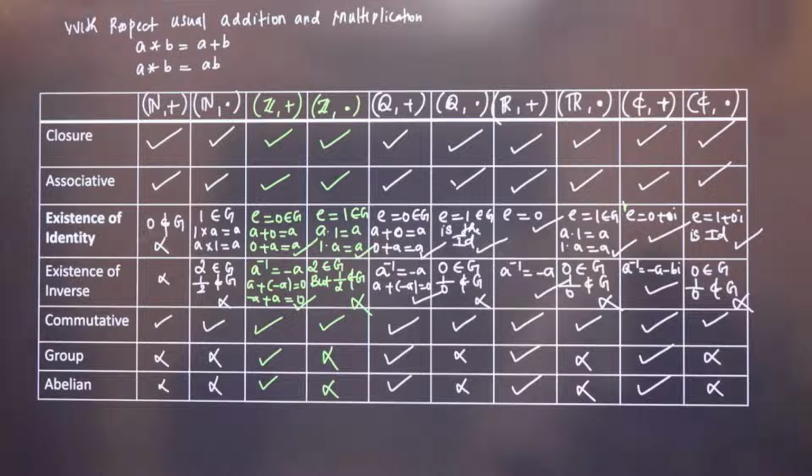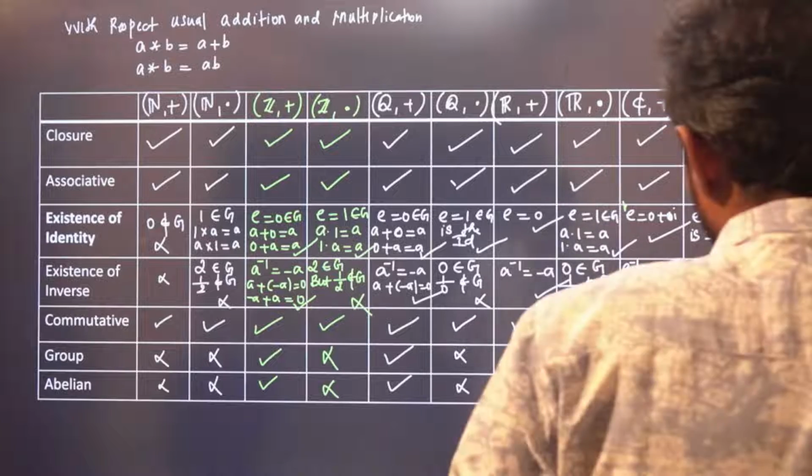Now you can see that integers with respect to addition form an abelian group. Rational numbers with respect to addition form an abelian group. Real numbers with respect to addition form an abelian group. But with respect to multiplication, none of them is a group. Yes or no? With respect to multiplication, none of them is a group.